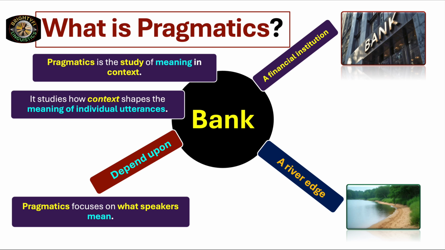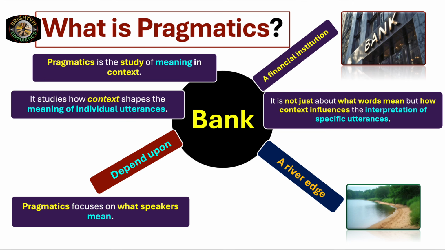Pragmatics focuses on what speakers mean in different situations, in different backgrounds, in different circumstances. It is not just about what words mean, but how context influences the interpretation of a specific utterance. And we can see here how the word bank is being interpreted in different contexts with different meanings.